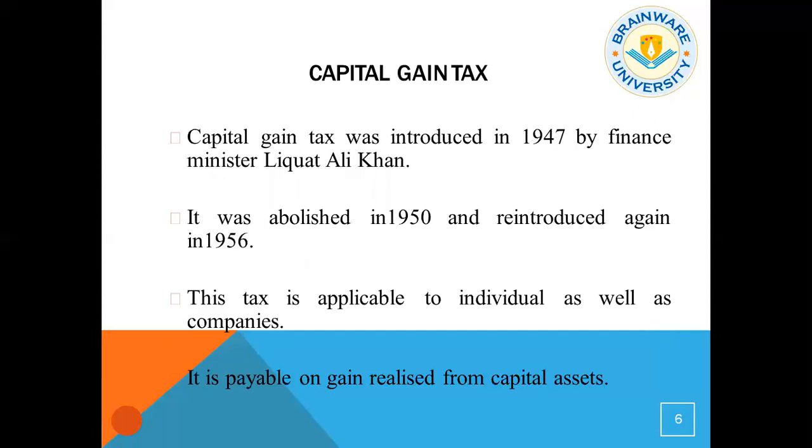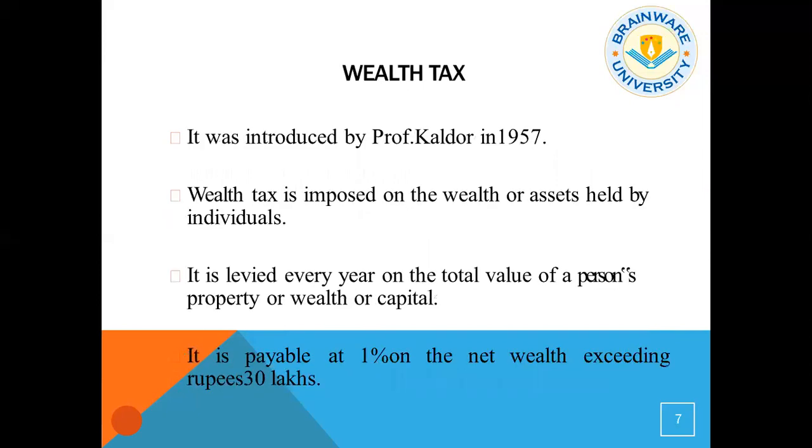Now in the previous class, we have learned what capital gain is. It is a gain or loss which an assessee incurred after selling or transferring his capital asset. This capital gain tax was introduced in 1947. Then once again, it was modified and amended in 1950-56. And this tax is applicable to individuals as well as companies, and it is payable on gain realized from capital assets, maybe short term or long term.